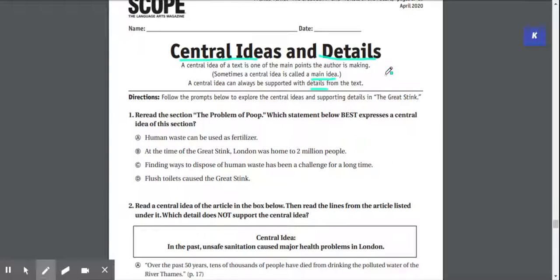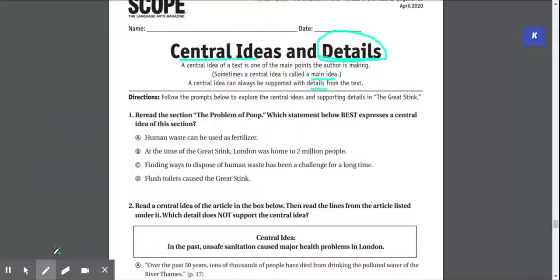So today's assignment, we're going to be talking about central idea and details. Remember, central idea can also be called the main idea. Whenever you have the main idea, you will always support it with details. Details are all that interesting stuff that creates support for the main idea.